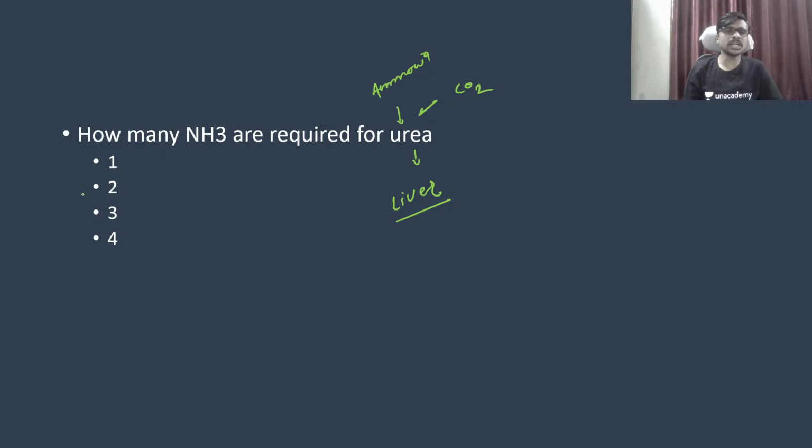So for urea we require two ammonia, two NH3, with one carbon dioxide. They come together and form urea, which is filtered by the kidney and comes out of the excretory system in the form of urine.